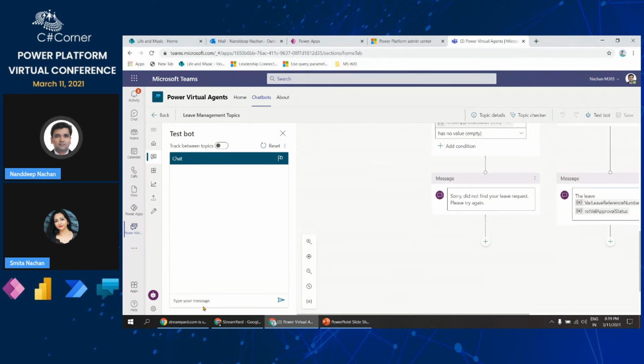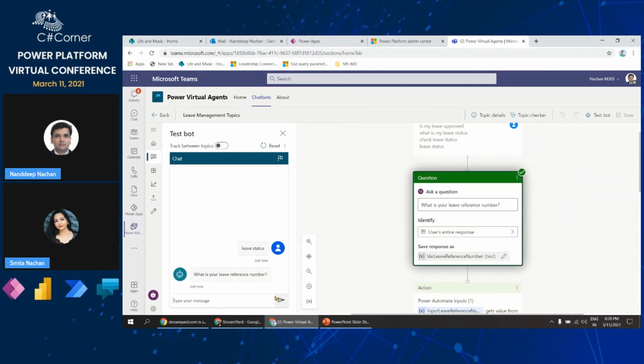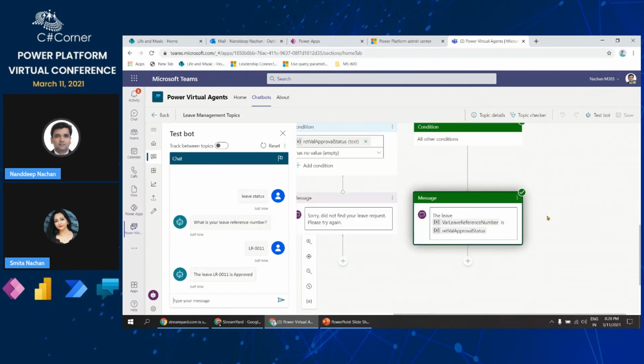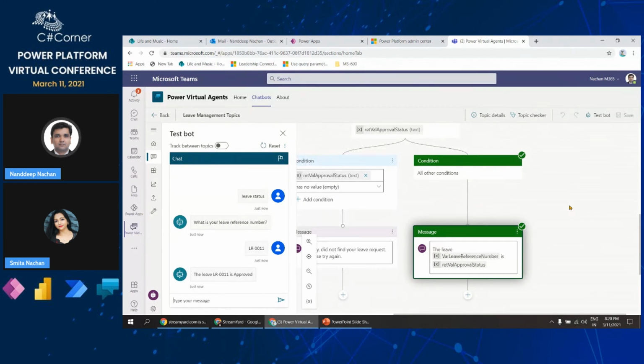Okay, so I will try to invoke it from here itself. I will just type leave status. The phrase does not need to be exactly the same as what we have given, but it should be a close match, because Power Virtual Agent uses NLP, natural language processing, to process the inputs given by the user. Here it is asking me for the leave reference number. I already had it copied, which is LR0011. I will send that to the bot, and the bot invokes this flow, gets that value from the table, and says that this leave is approved.